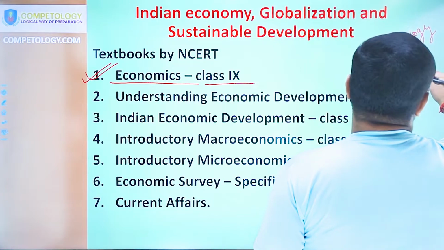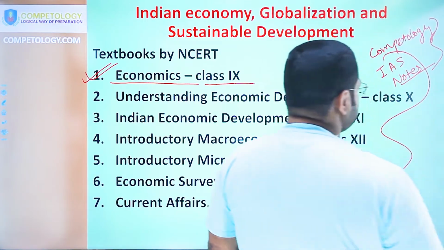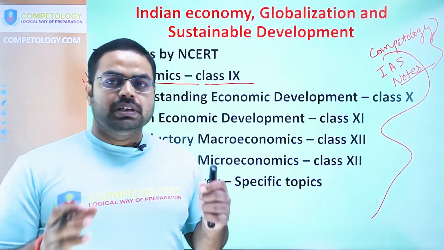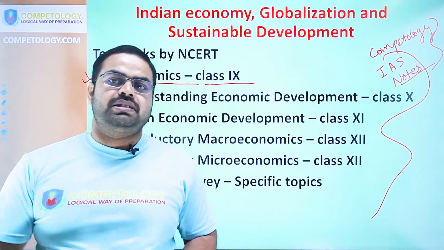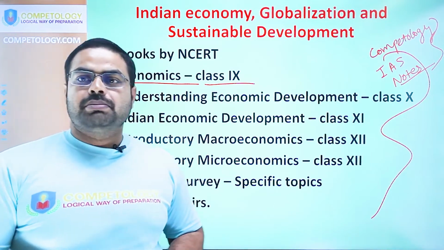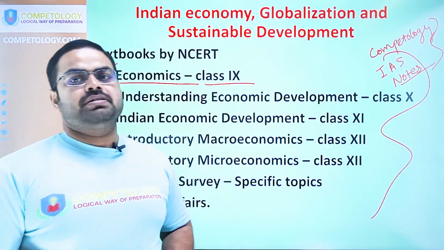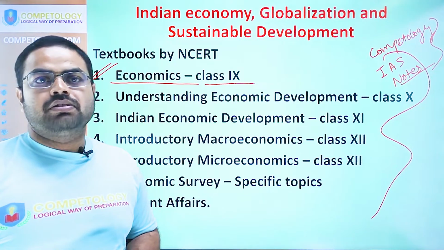Those students who just want to read these books and don't want to put their time and effort into making notes, and want to go for answer writing practice, can prepare through the Computology IAS notes after reading these books.